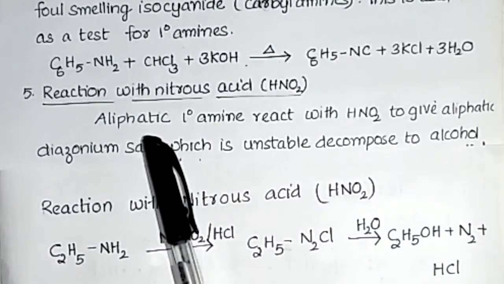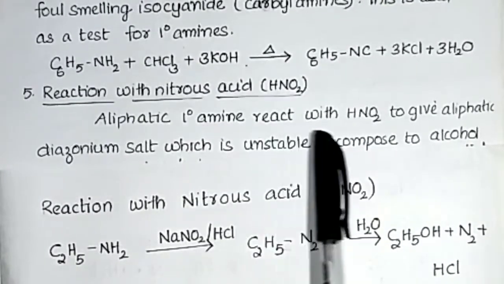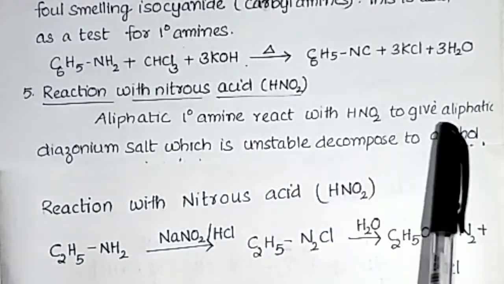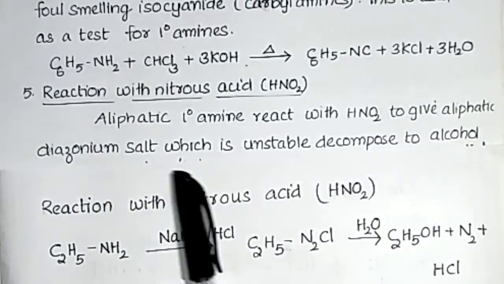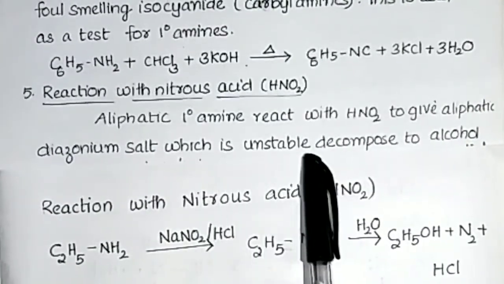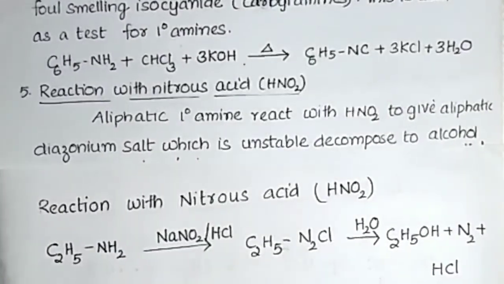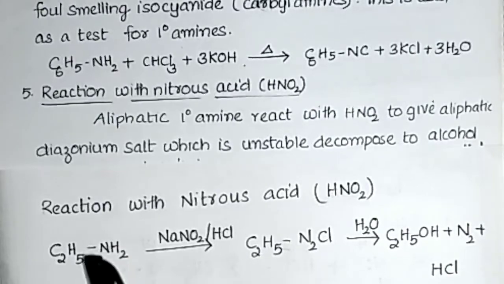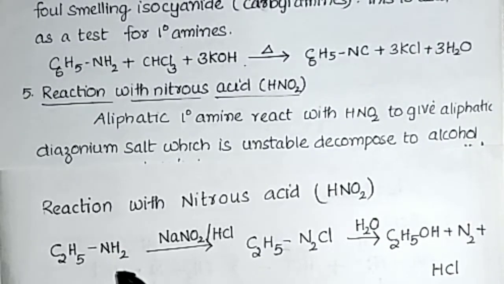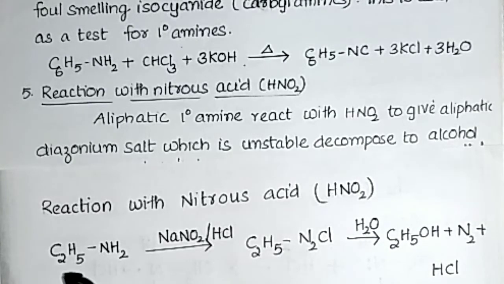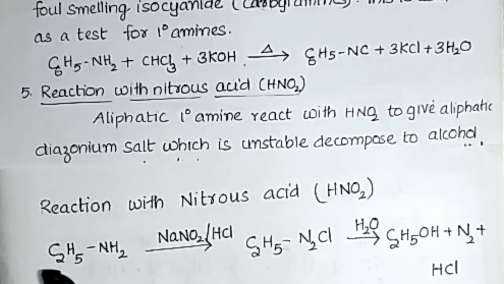Listen, aliphatic primary amines react with nitrous acid to give aliphatic diazonium salt, which is unstable and decomposes to form alcohols. This is a primary amine, the NH2 group is there. This is ethanamine, C2H5NH2, 2 carbon atoms.